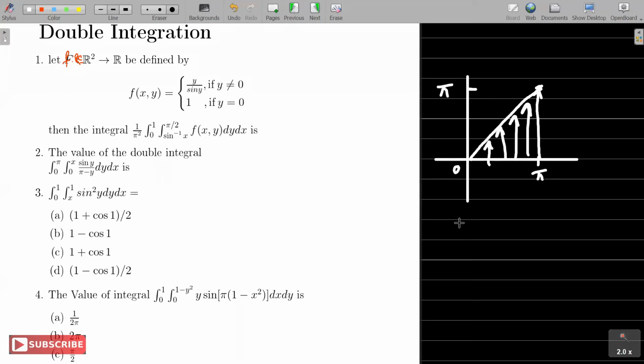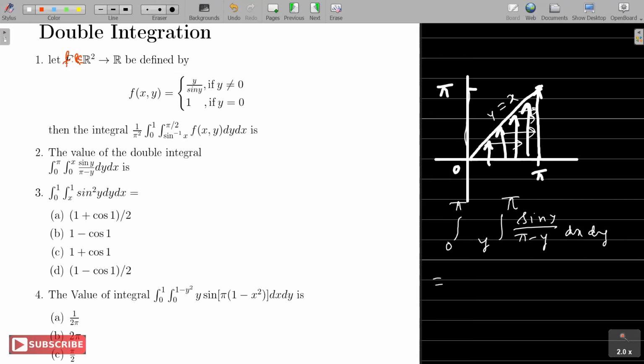Okay. And again, sine y upon pi minus y. It's difficult to integrate with respect to y directly. So we'll change the order. Y goes from 0 to pi here. Right? And now x goes from this line to this line. Now this was y equal to x. The same thing we now read as x equal to y, and x equal to pi. Right? The function is sine y upon pi minus y, and the order will now be dx dy.